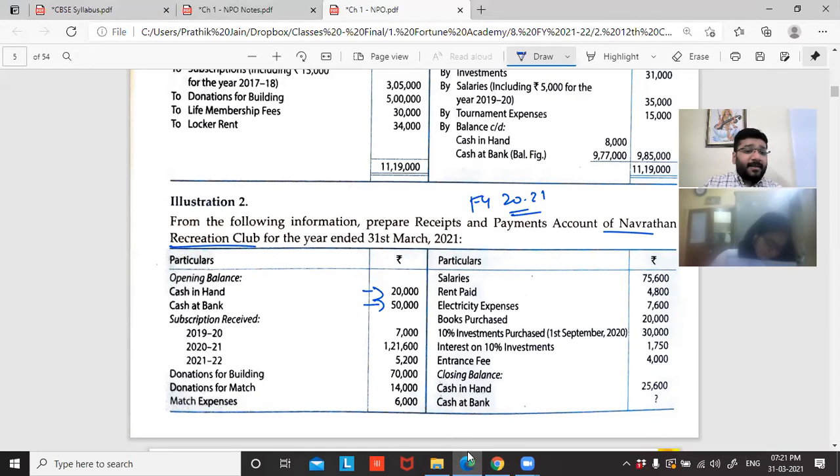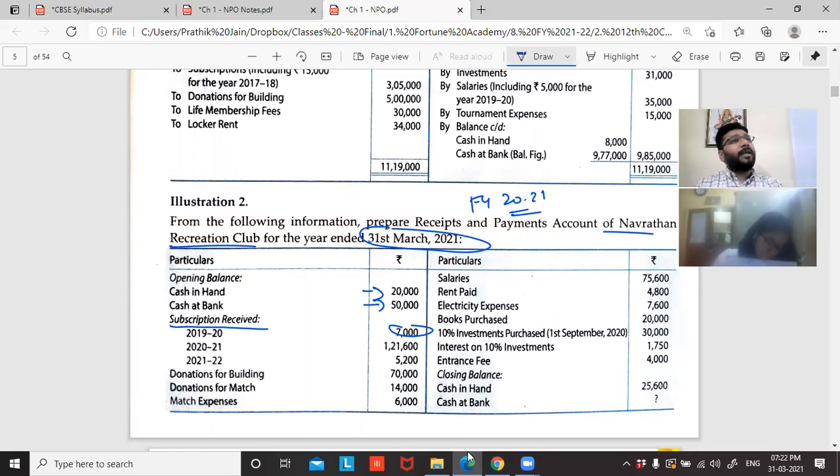Next, it says, guys, subscription received. Received means the payment side has to be recorded. Okay. Now they're telling 7,000 for 2019-20, 121,600 for 2020-21. This is getting confusing. What are they trying to tell? See, this information is for the year ended 31st March 2021.